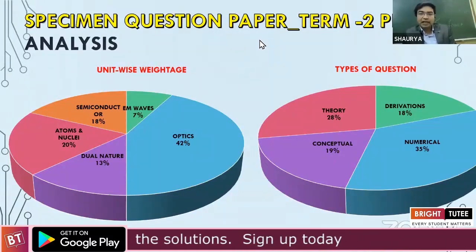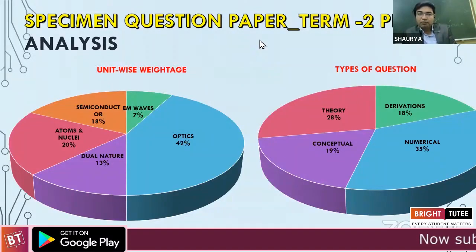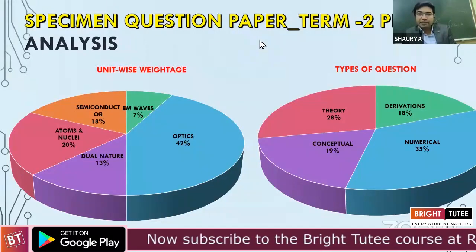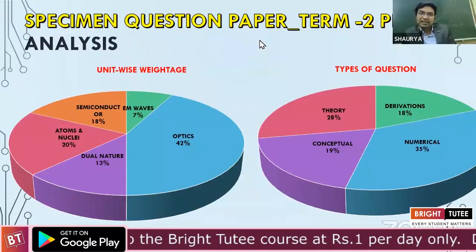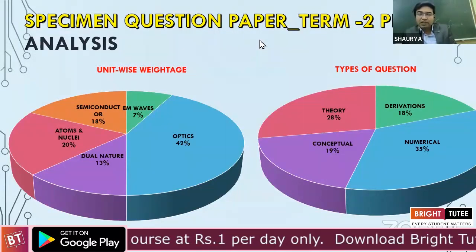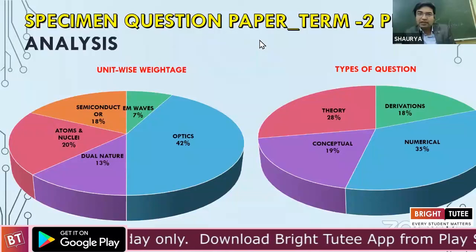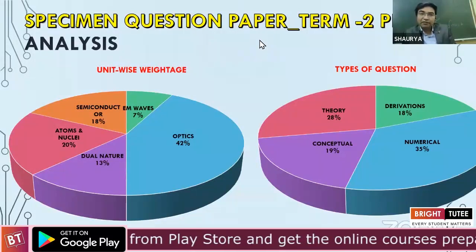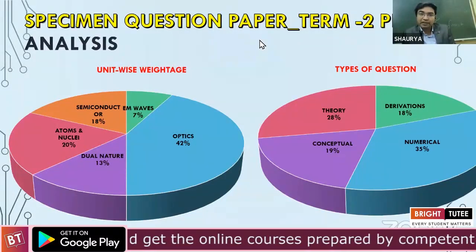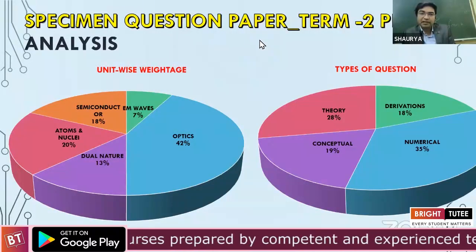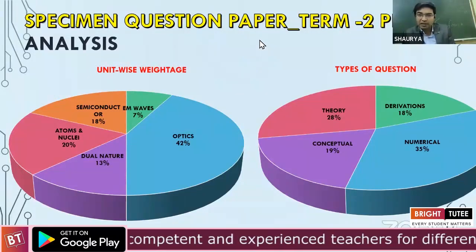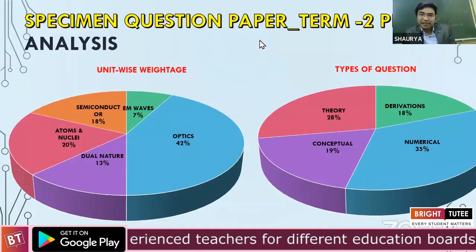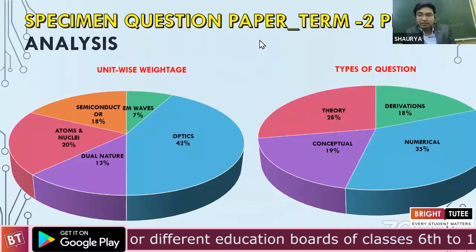Now further, we only had around 1/5 of the paper that was conceptual. Among that, around 20%, that would be around 7 marks, was shared among a 3-marker subpart and a 2-marker question that could be concept based, like based on a graph that could be coming out from the photoelectric effect. How does intensity maybe vary with frequency, something like that. So there were some concept based questions as well coming from these topics.